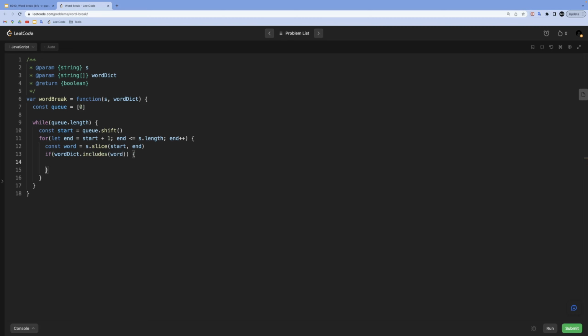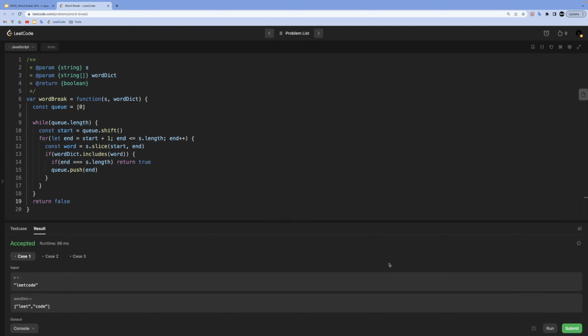First, we need to check if our end pointer is at the same index as our string length, because if so, then we know that we finished our iteration and can break this string using our dictionary. So we can return true in this case. Second, if that is not the case, we will push our end pointer's index into our queue, because next iterations have to be aware of it. That is the point they need to start. So we will do if end equal to s.length, we will return true here. And if it's not the case, we will push the end index into our queue. At the end, if we finish both loops and could not find anything, we can say return false, indicating that there are some leftover characters that could not match with any words from the dictionary.